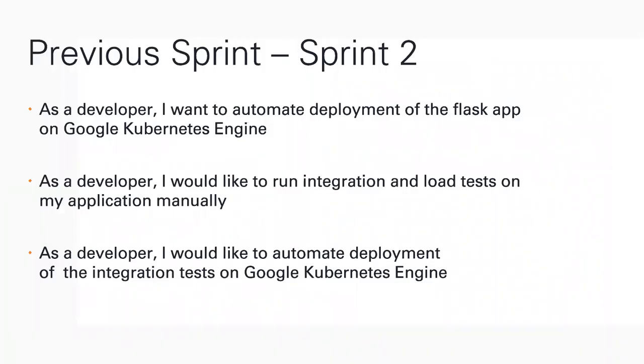To recap the stories from our previous sprint, we were successful in automating deployment of the Flask app on Google Kubernetes Engine. We also ran integration and load test on the application manually, and we were successfully able to automate deployment of the integration test on Google Platform Kubernetes Engine. We did not automate load test and could not generate logs for the test running on GitHub Actions in the last sprint, and that is something which we have concentrated on in the coming sprint.